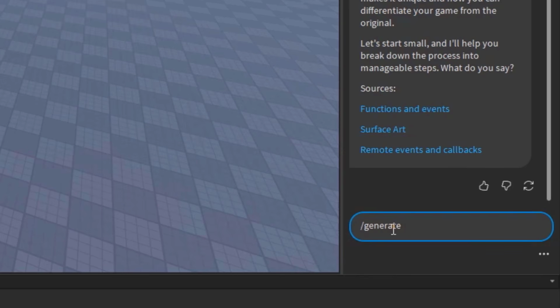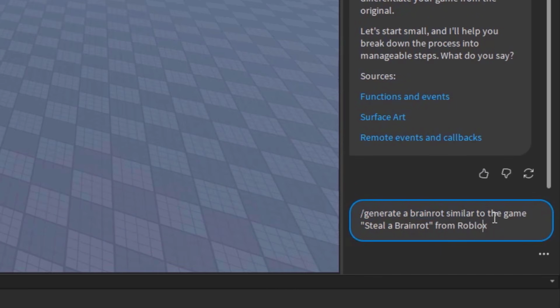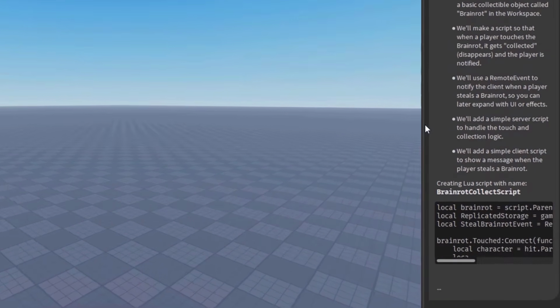Slash generate. They told me to do this. Generate a Brainrot similar to the game Steal a Brainrot. Right? Let's capitalize the B. Oh, there we go. So let's generate a Brainrot similar to the game Steal a Brainrot from Roblox. Let's see if it'll do that. Please, please, please. Okay, it's making it. Okay, let's see it.